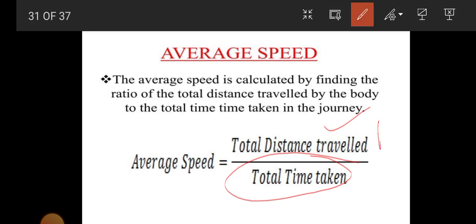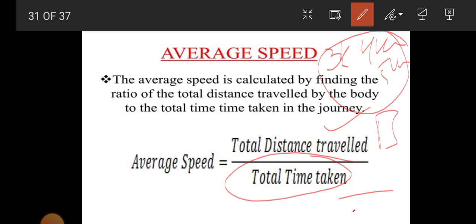Now see, this is a car covering 3 kilometer, 4 kilometer, 5 kilometers. So the total distance divided by the total time gives the average speed.